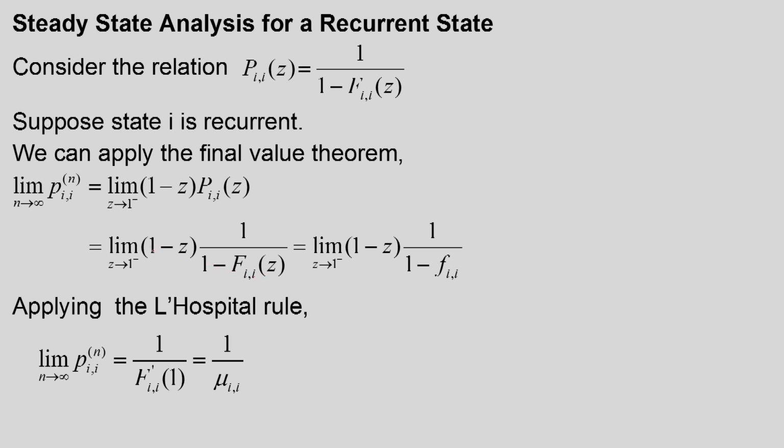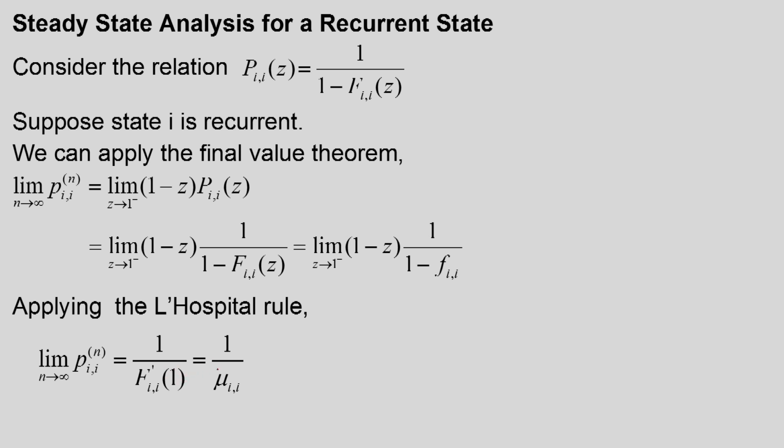The derivative of 1 will be 0 and the derivative of z will be 1. Similarly, in the denominator, the derivative of 1 will be 0 and it will be Fii derivative at z. As z tends to 1 minus, we will get 1 in the numerator and the denominator will be Fii dash 1.